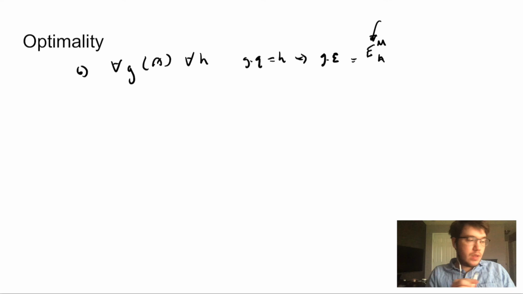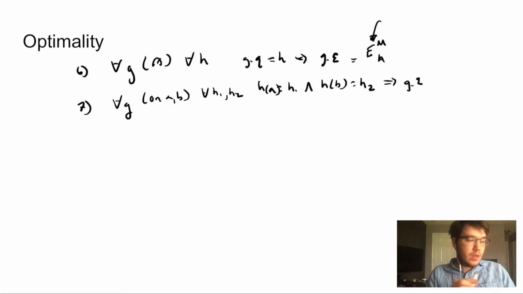Okay, and then we should add in some reliability constraints for all the 2-qubit gates. So, for example, for every gate G again on A and B, for every pair of hardware qubits, H1, H2, if the hardware location of A is equal to H1, and the hardware location of B is equal to the second hardware location, H2, then we can just assign the error of that gate to be this pre-computed value EC of H1, H2.